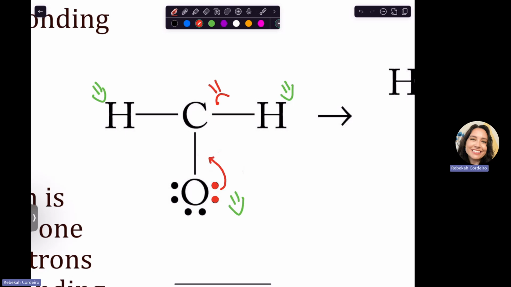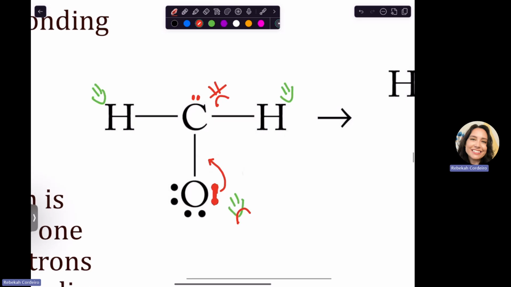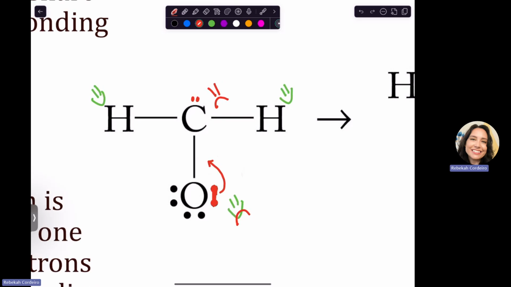If you move them to the carbon, then the oxygen would be sad and the carbon would be happy, but then the oxygen would be sad, and that wouldn't work out. So you don't want to move them to the other atom as lone pairs. You want to move them to the other atom as shared. So both of them still get the benefit of counting those 2 as part of their 8.